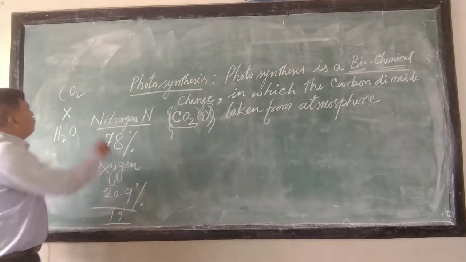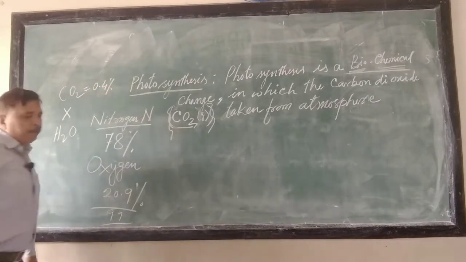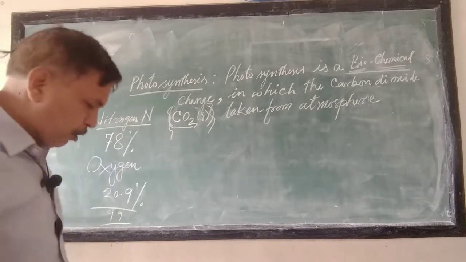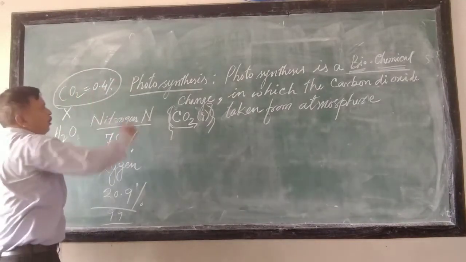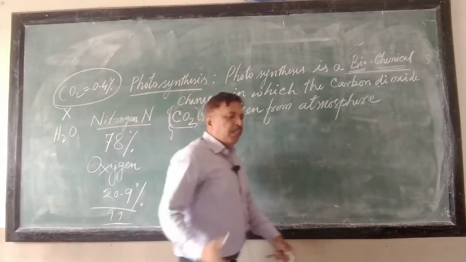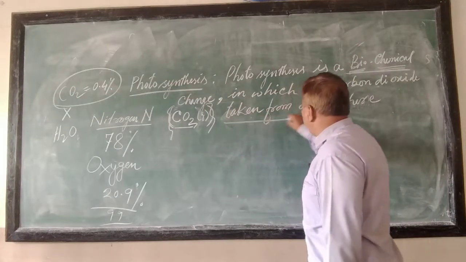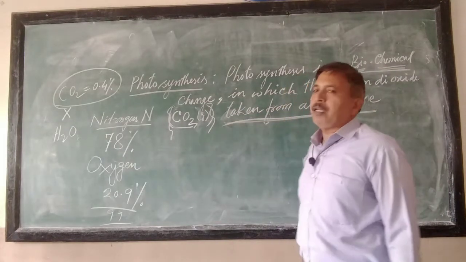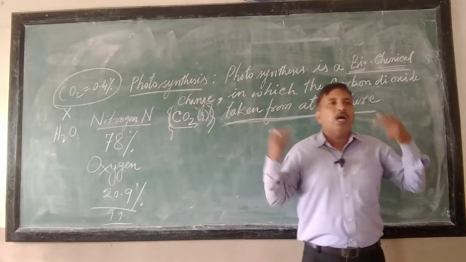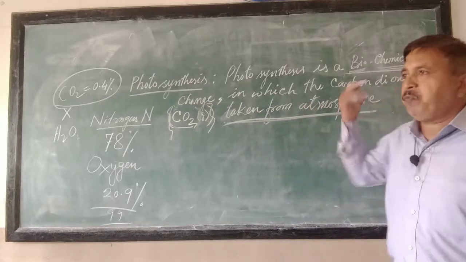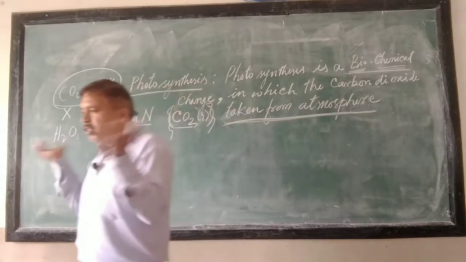This CO2 is present in the atmosphere and its percentage is 0.4%, very less in amount. So from this atmosphere, plants take in carbon dioxide. What did I write? Taken from atmosphere. You know, we breathe always. The air we breathe in, where do we take it from? We take the air from the surrounding atmosphere.